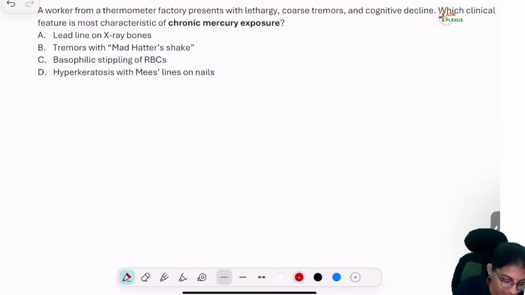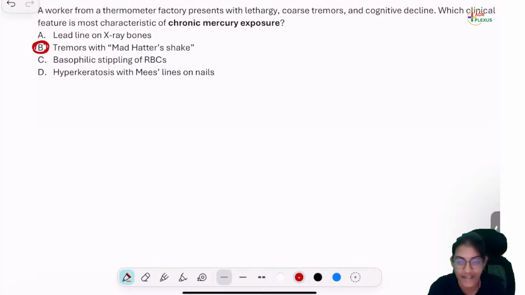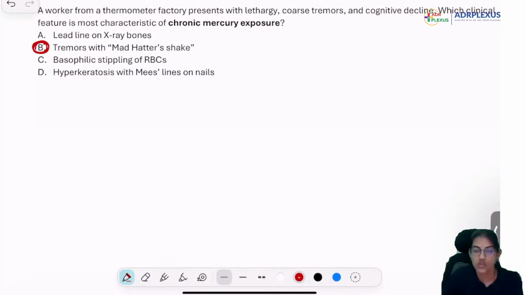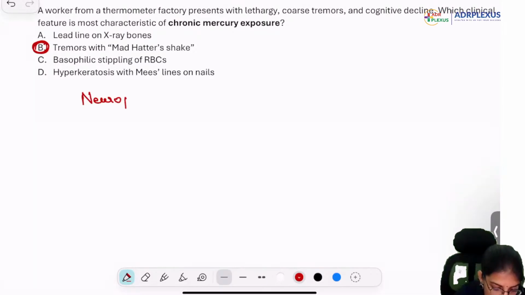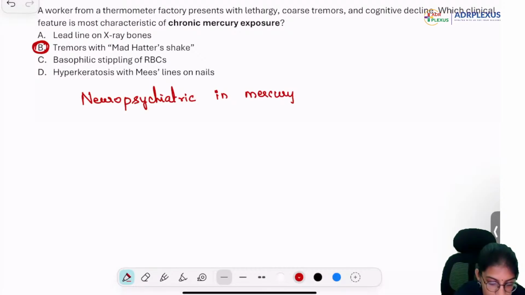Very good. Tremor, Mad Hatter's shake, right? Now, questions to be answered. What is the neuropsychiatric behavioral change seen in mercury exposure known as? In mercury poisoning. Very good. It is erethism.